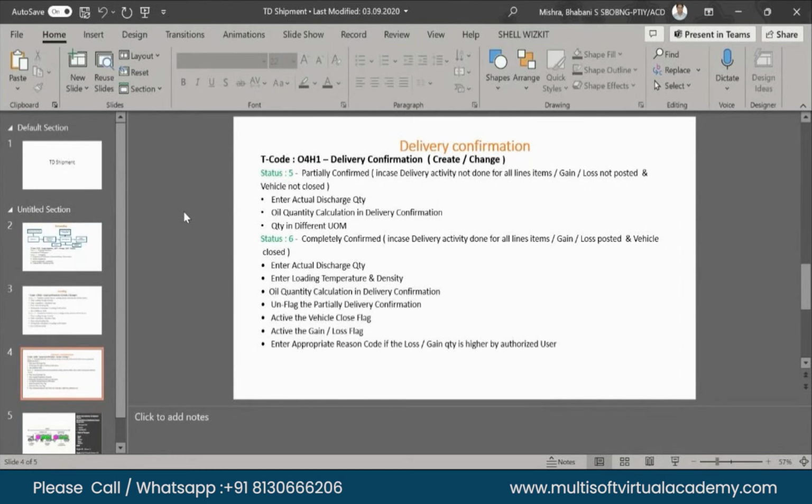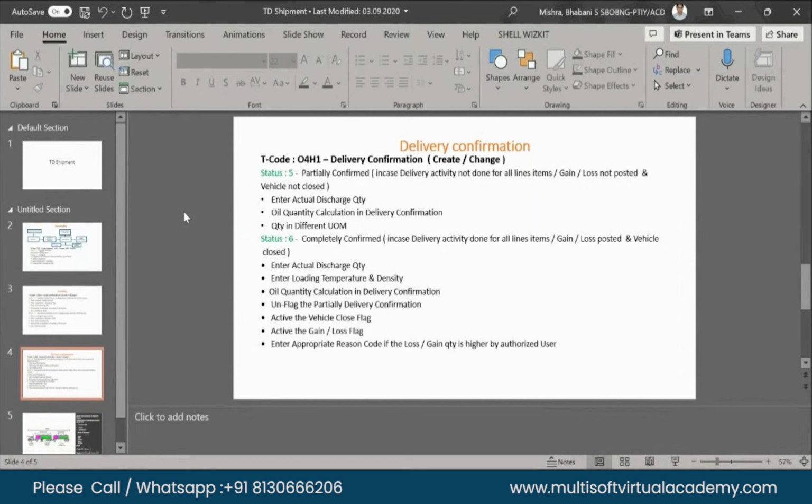If the vehicle is not closed, there is some issue with the compartment. Enter the actual discharge quantity, how much you loaded and discharged. If the same quantity has not been discharged, the oil quantity calculation and conversion quantity differ, and you can check that conversion in the loading and delivery confirmation.